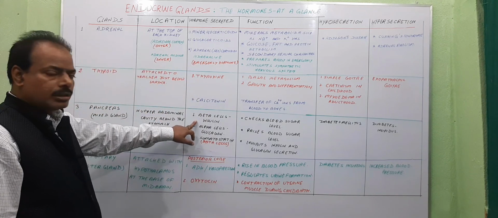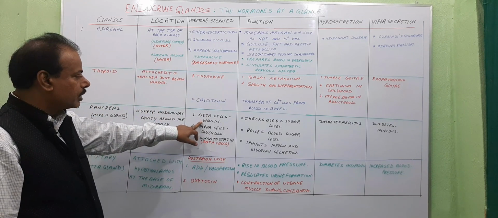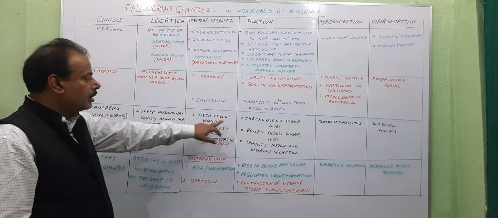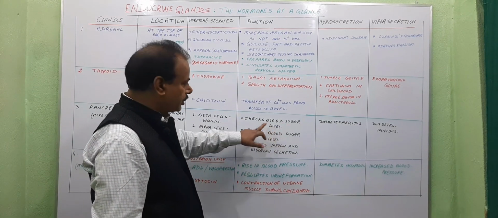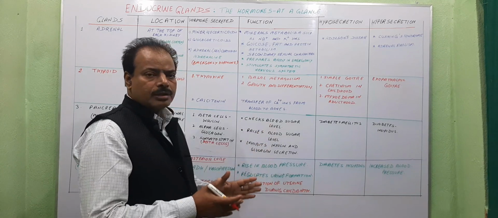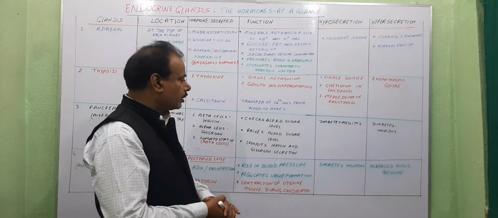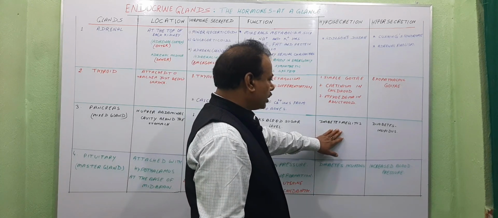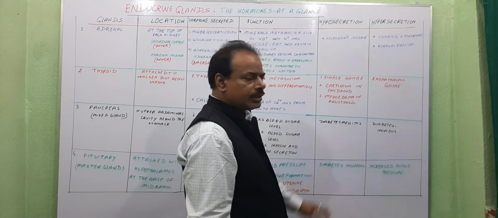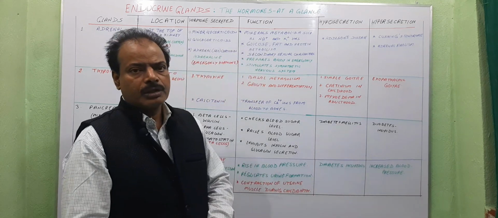Beta cells secrete insulin, and insulin checks the blood sugar level, or blood glucose level. And due to hyposecretion, or undersecretion, of insulin, diabetes mellitus can take place.